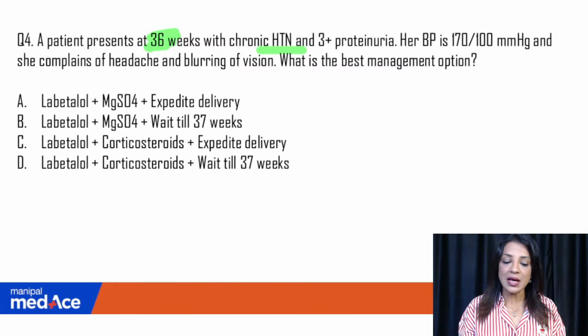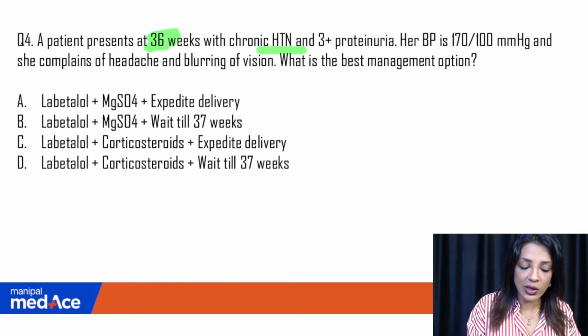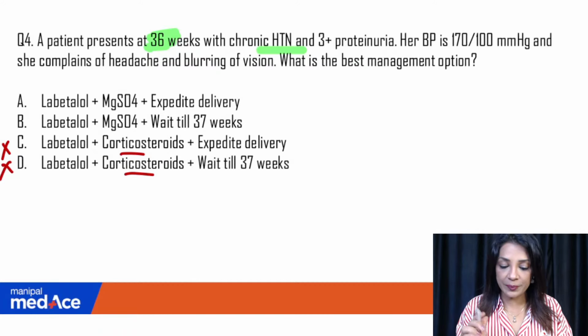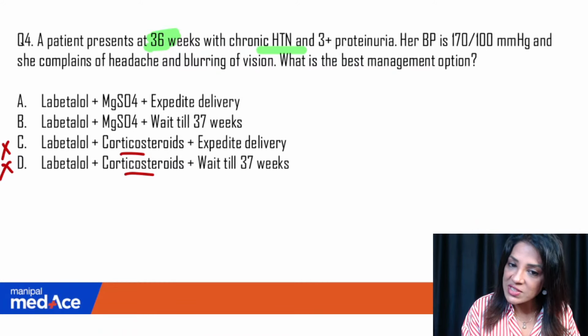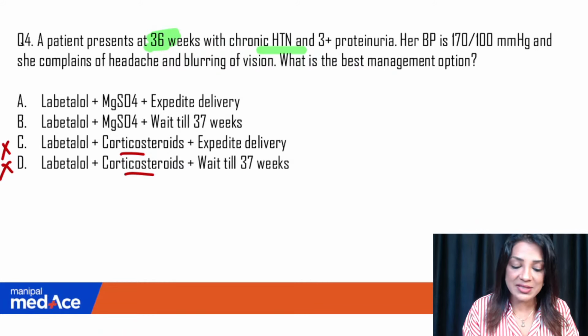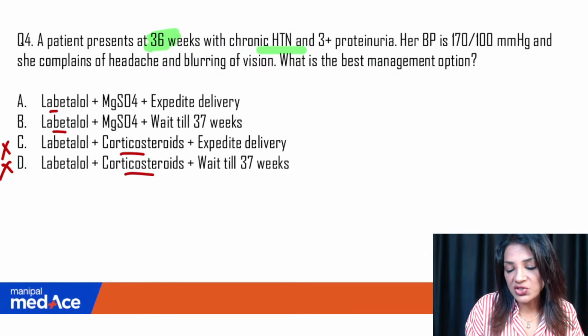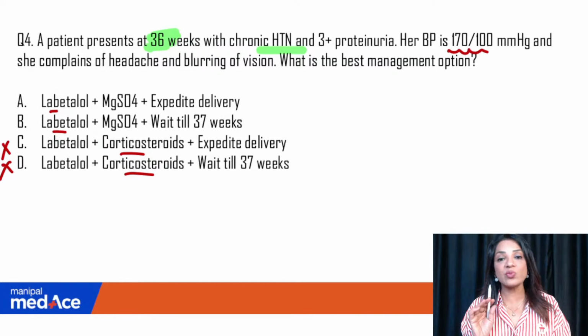So at 36 weeks, the answers which are saying corticosteroids will be gone. So these two you can simply cut, because they say corticosteroid. At 36 weeks, she's almost done. Chronic hypertension, so obviously she will need antihypertensives. The next two options both have labetalol, because the blood pressure is 170 over 100. That is very, very high.